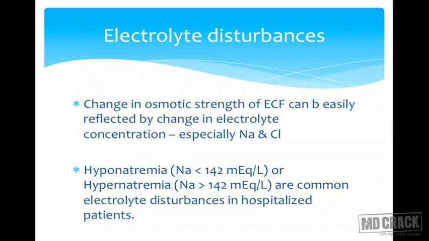The normal sodium concentration is 142 milliequivalent per liter. So in case of hyponatremia, the sodium concentration will decrease below 142 milliequivalent per liter, whereas in hypernatremia, the sodium will increase more than 142 milliequivalent per liter.